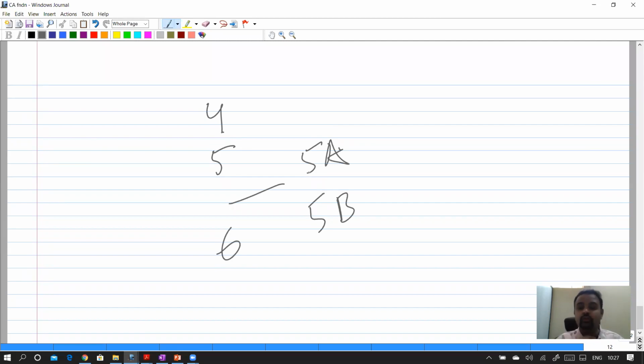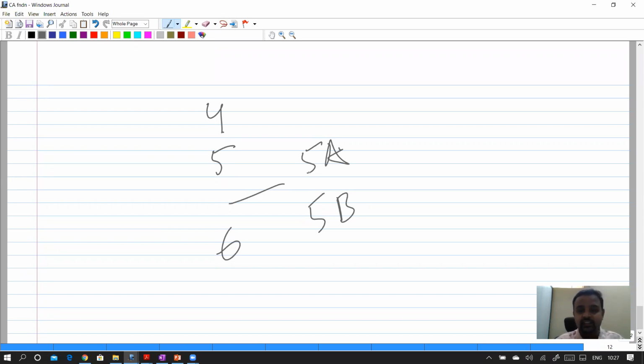When they want to bring in something between 5 and 6, then they will insert it by way of 5A, 5B, like that. Now, why do they want to insert in between 5 and 6? As I've told you, because it might be connected to that chapter, connected to that particular section 5. That's where it has to be after 5 only. And hence, this type of section numbering is also possible.